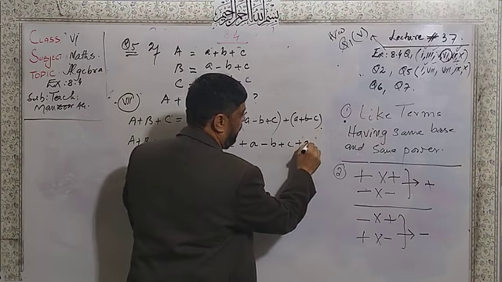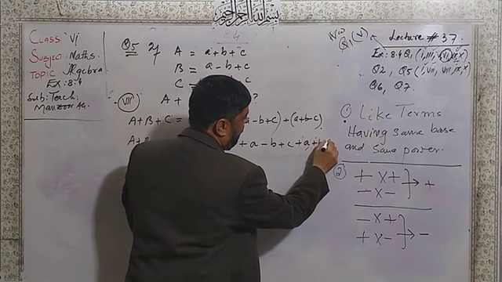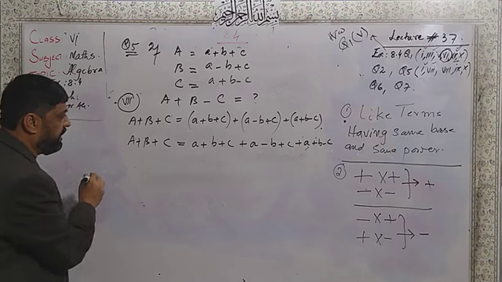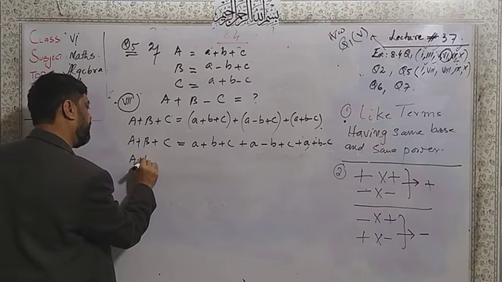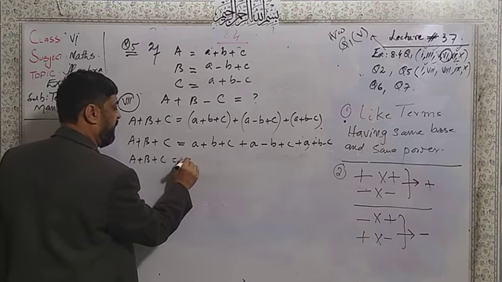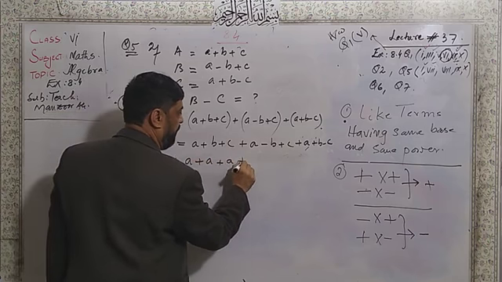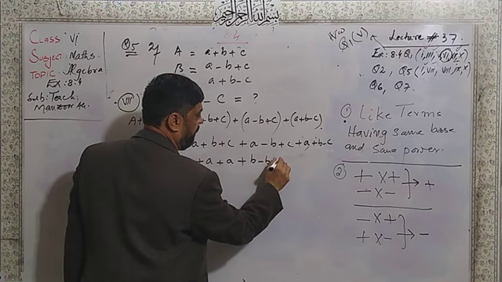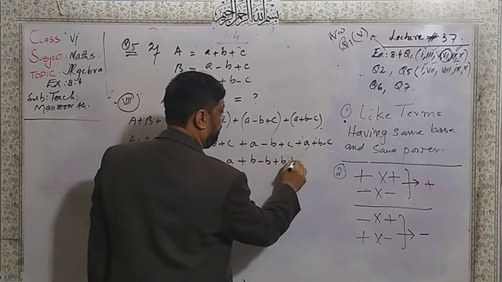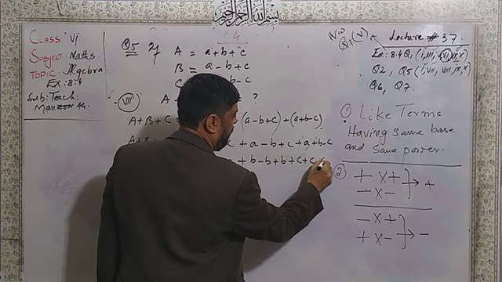Here also plus A plus B minus C. I will place the same letters together, like A with A and B with B. Here A, then plus B minus B plus B, then plus C minus C.